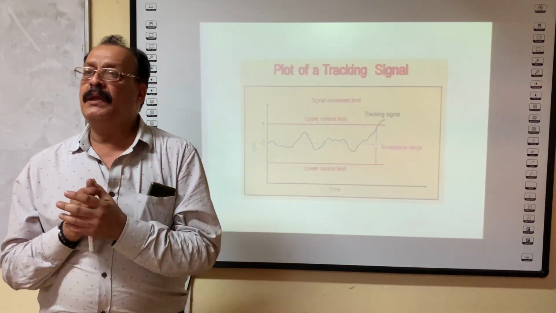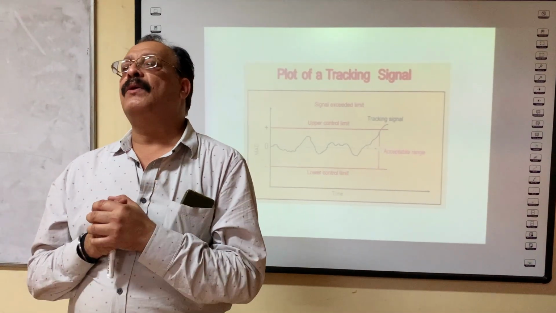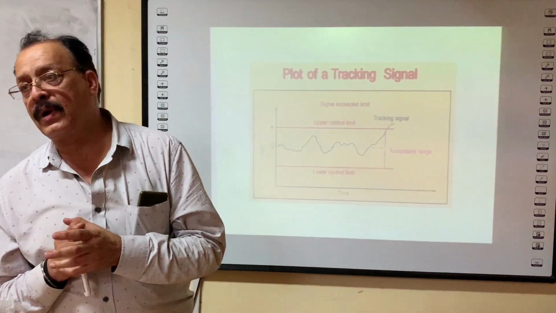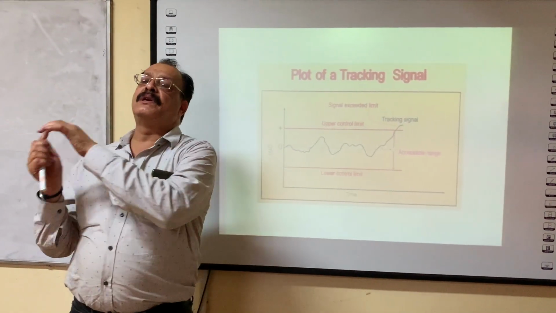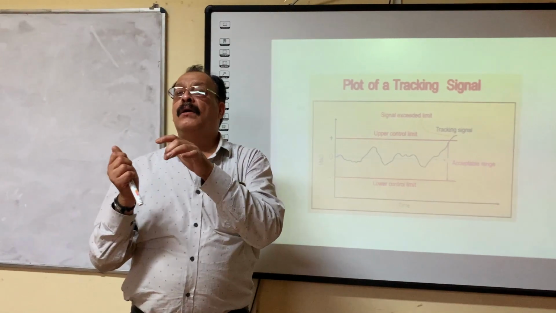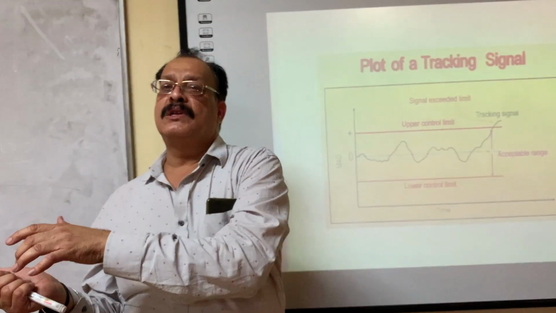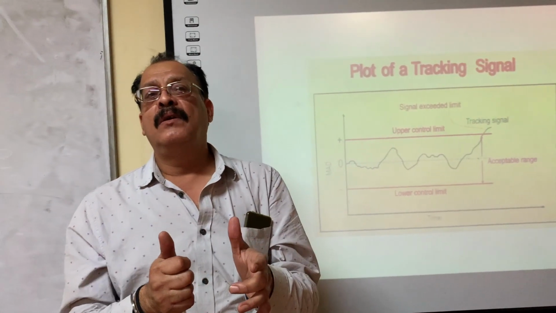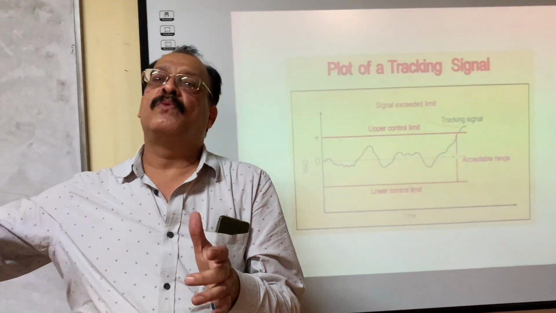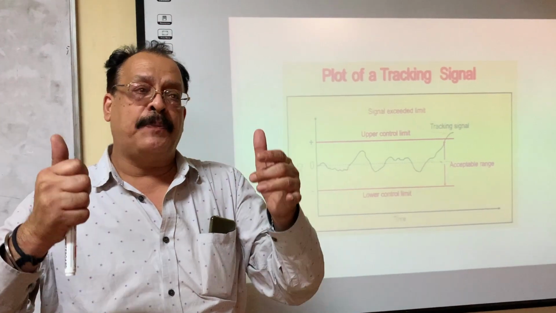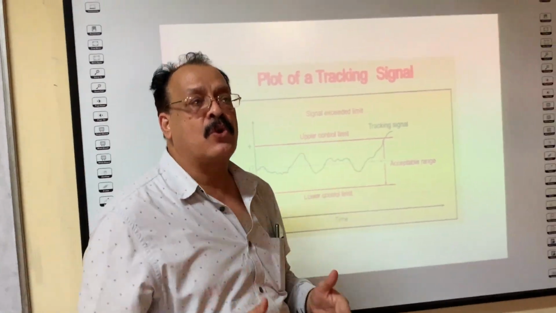And if the tracking signal is negative, that will be over forecasting, meaning our forecasting is more and demand is less, and that is the danger point. Forecasting is more, demand is less, means we will forecast towards the higher side and keep inventory in our stock.